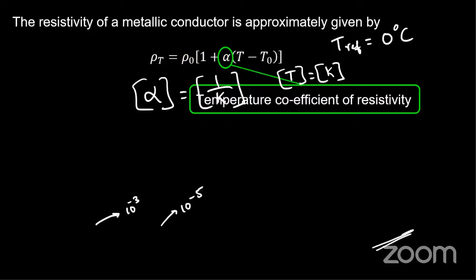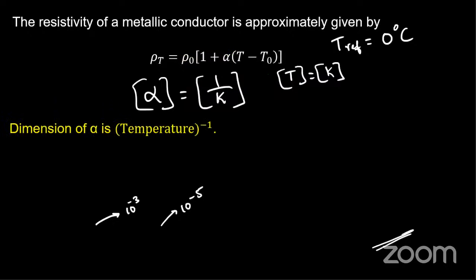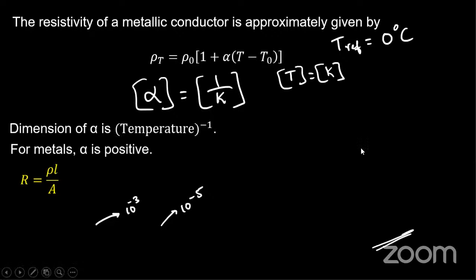Alpha is the temperature coefficient of resistivity, with dimension 1 by T or 1 by K. We also saw that alpha is always positive for all conductors, all metals.